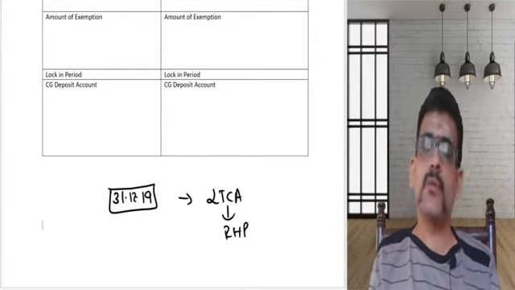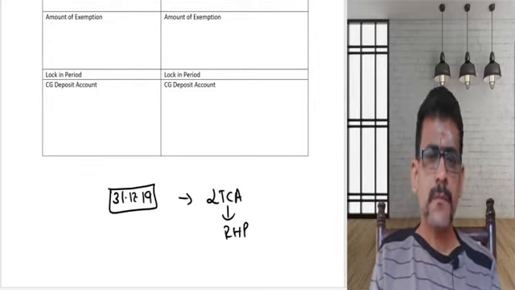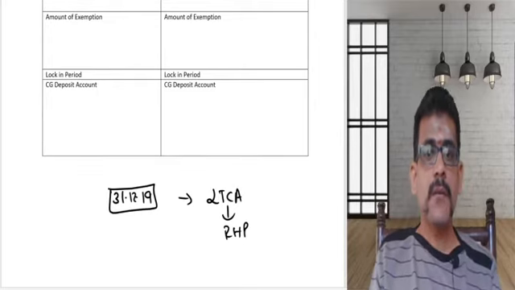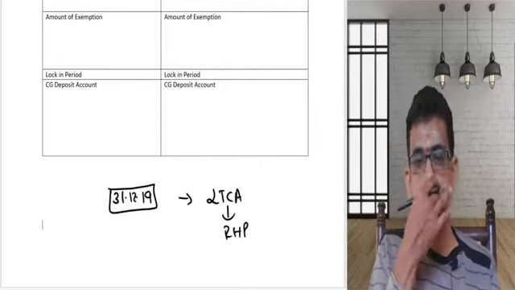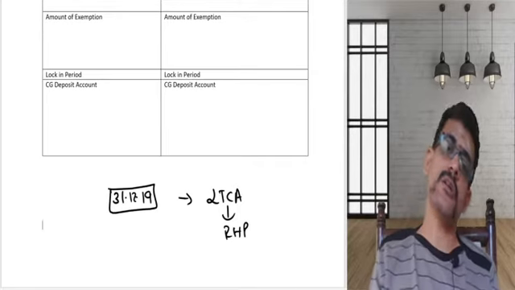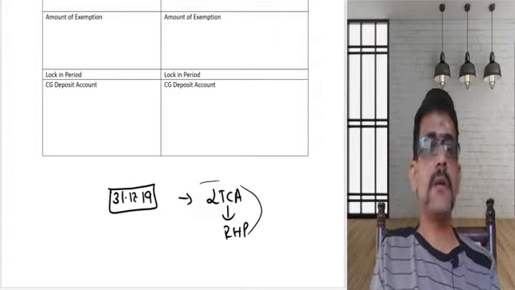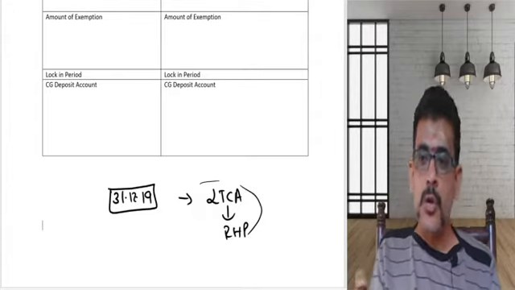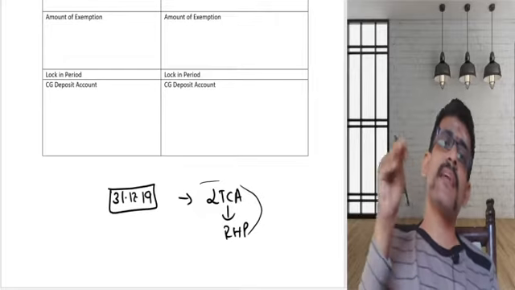I am an individual. Both conditions are satisfied. Then I need to see the condition. You are transferring a capital asset being a residential house property, so you should acquire another house property. I should buy another house.